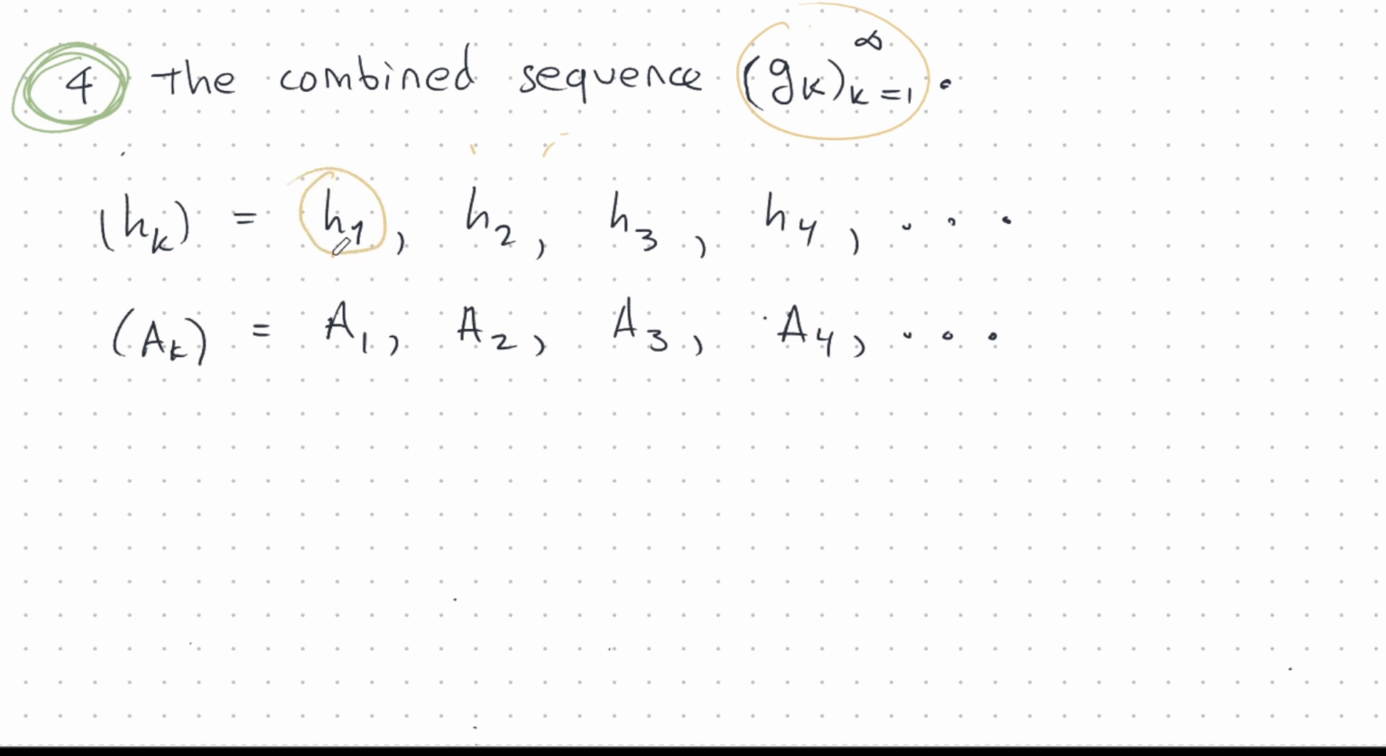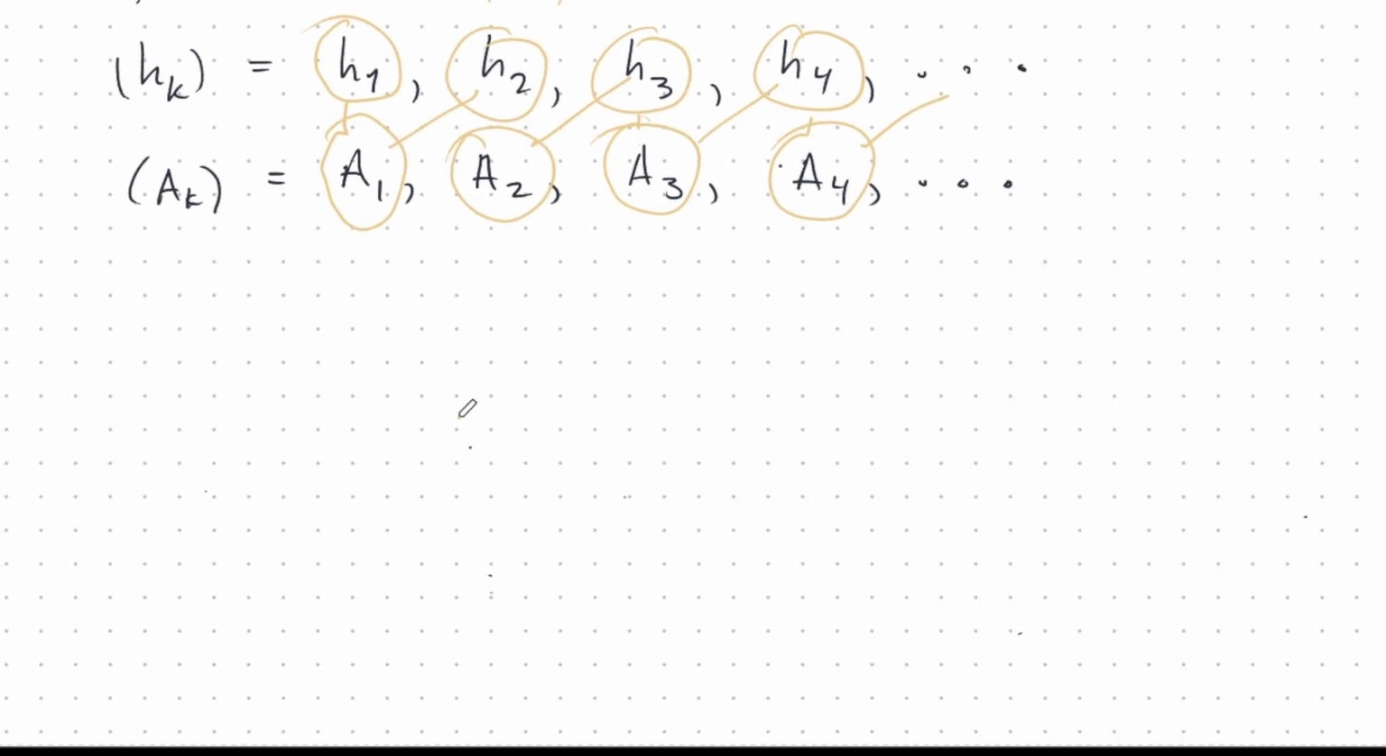Start with H1, then choose A1, then H2, choose A2, then H3, then choose A3, H4, then choose A4. And I claim that this sequence is going to work. It's going to have all the properties that I need. It looks like this when it's weaved together: H1, A1, H2, A2, H3, A3, and so on. And I can write a mathematical expression for the kth term of the G sequence.